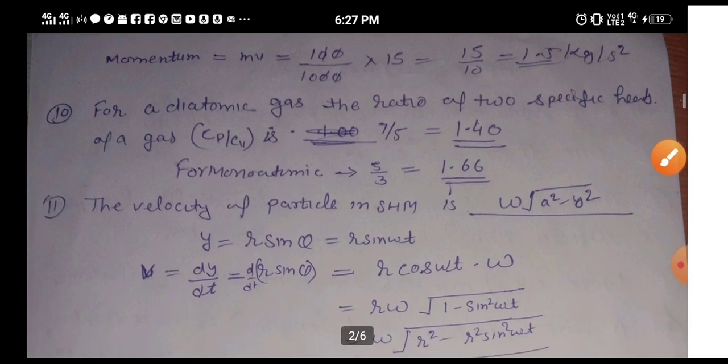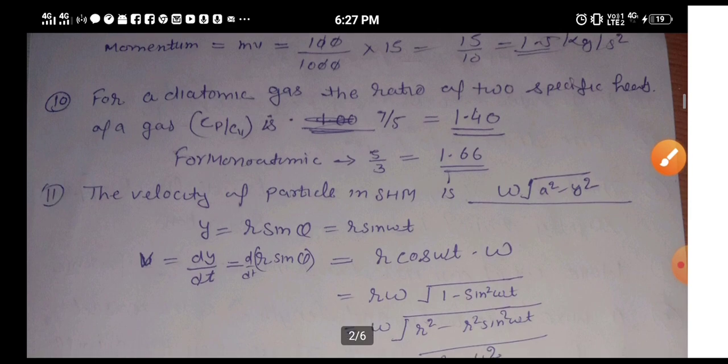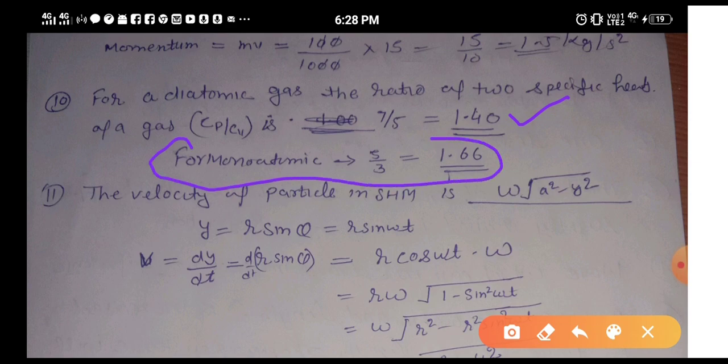Okay, next question number 10 is: for a diatomic gas, the ratio of two specific heats Cp upon Cv. Students, you know that Cp is greater than Cv, so the ratio will always be positive, meaning greater than 0. So it will be 1.40, means 7 by 5, for diatomic. It was asked in the exam, but in the next exams they may ask about monoatomic, so you need to keep this also in mind. That is 5 upon 3, means 1.66.